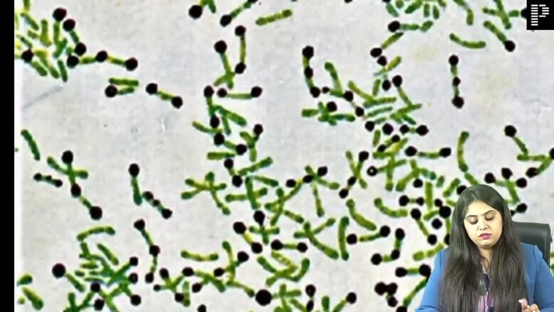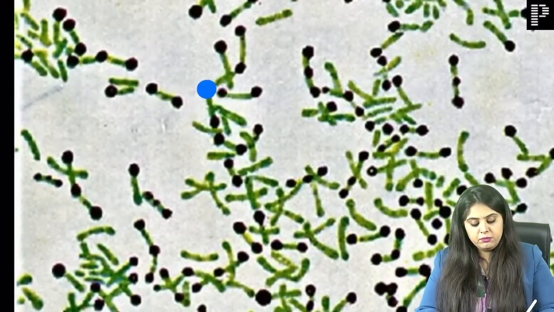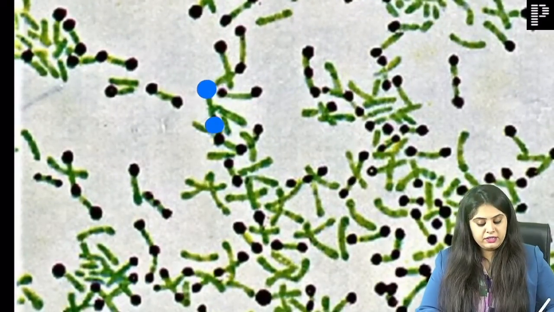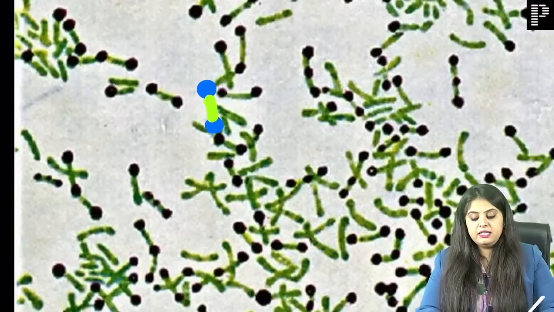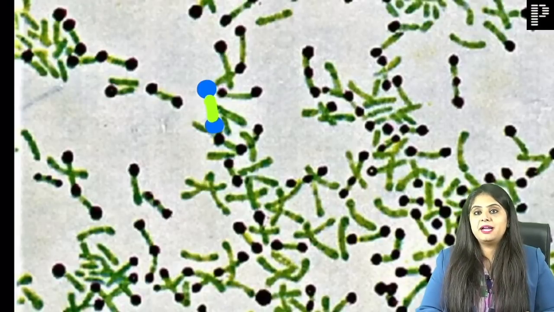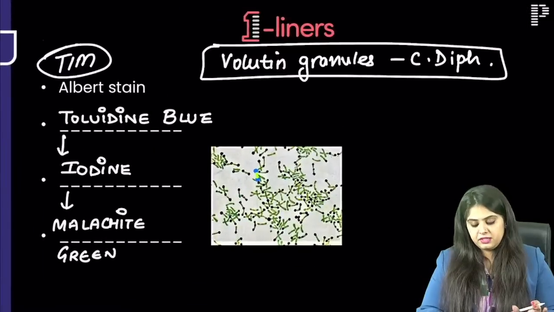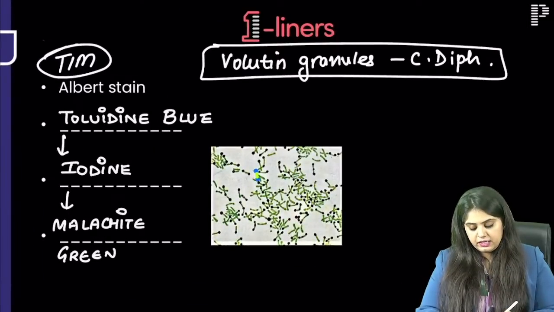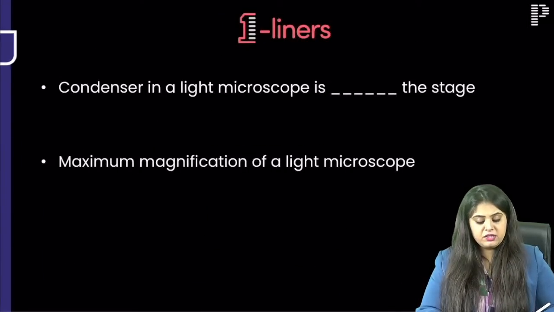And just zoom into this picture so you can see the toluidine blue has given that color to the volutin granules, and the malachite green has basically made it green. The bacteria is green, Corynebacterium diphtheriae. Done. Moving on to the next question that you have, I had to put it up.